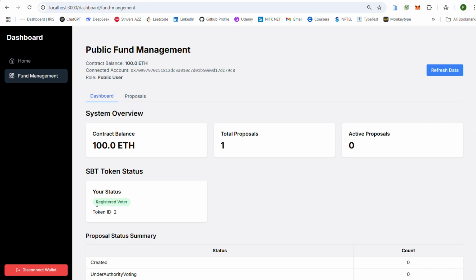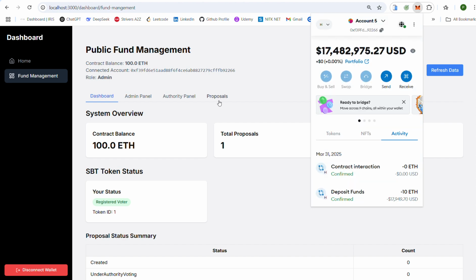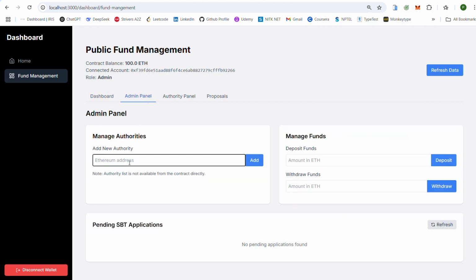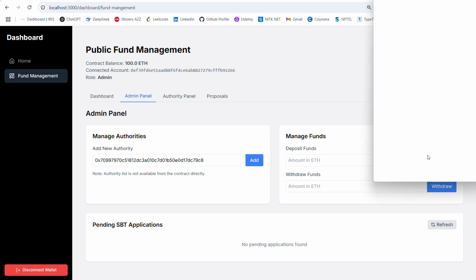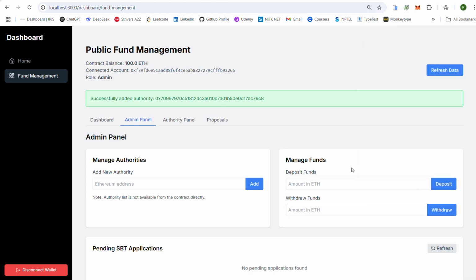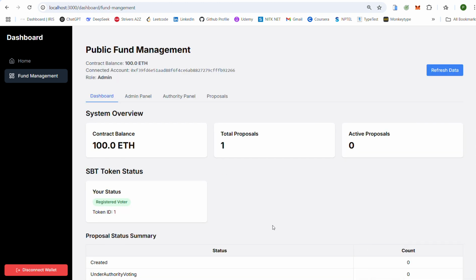And similarly, I will make this user an authority, and this is assigned by the admin. In the admin panel, the admin adds this user as authority. So in our application, as of now, we have one admin and one authority. Even the admin is also considered an authority.